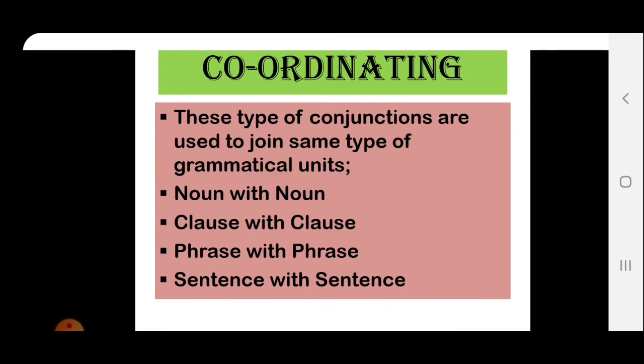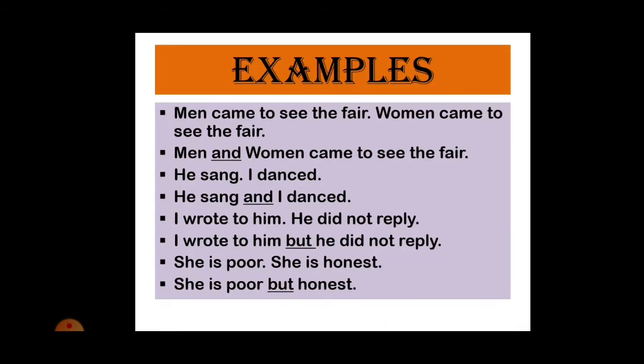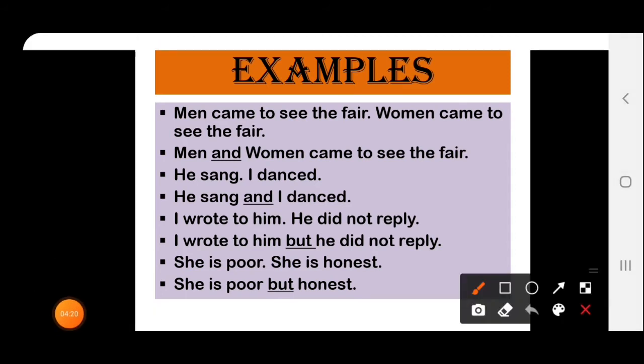How? For that I will show you some examples. Here we have: men came to see the fair, women came to see the fair. Men and women are two different nouns and they are joined by using one word, that is and. Men and women came to see the fair. Next we have: I danced and he sang.